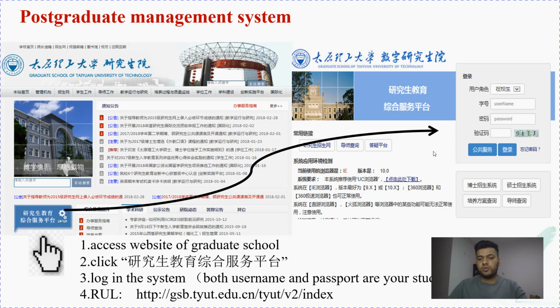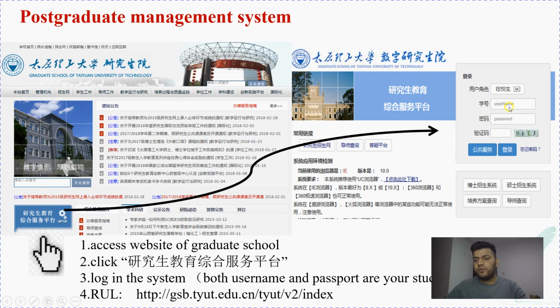Now the cultivation process. This is the process that you need to fulfill. At the bottom you can see the website of the graduate school: gsp.tyut.edu.cn. Write this link and go to the website. This is the portfolio of our university. Click enter, and after that the home page will open.